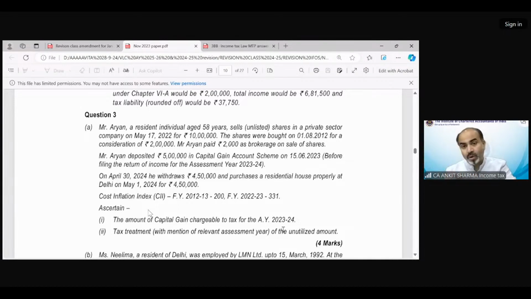The time duration problem has also been clarified in the question. Now we do not know what exemption is going to be applicable, because we do not know what is going to be purchased from that amount. On April 30, 2024, he withdrew 4,50,000 and purchased a residential house property at Delhi on May 1st, 2024 for rupees 4,50,000. So can you tell me which exemption is going to be applicable in this question? We have transferred unlisted shares and we bought a residential house. So which exemption is applicable?